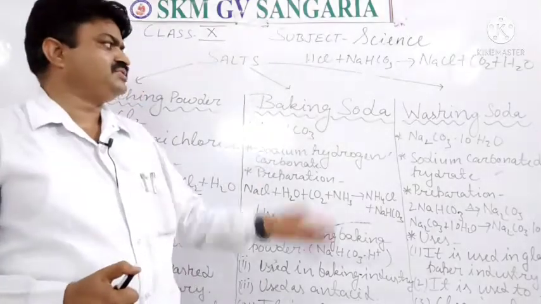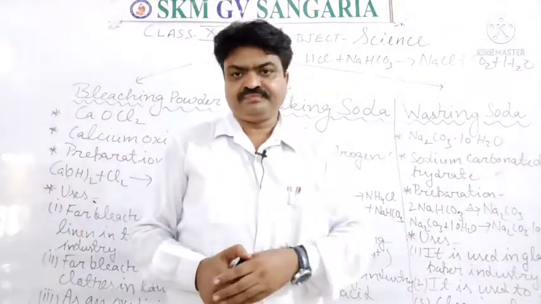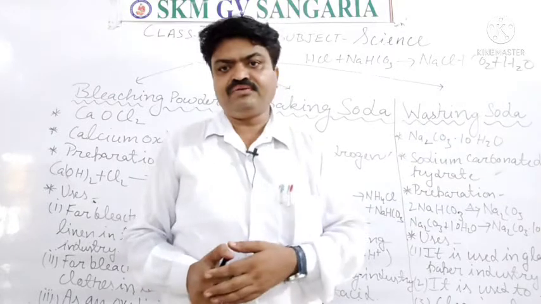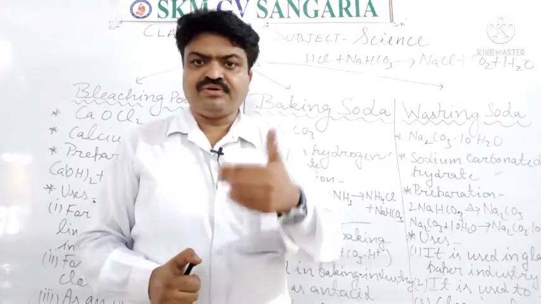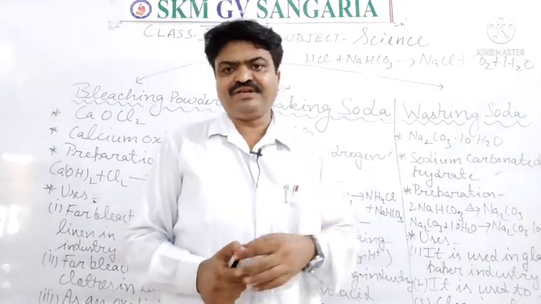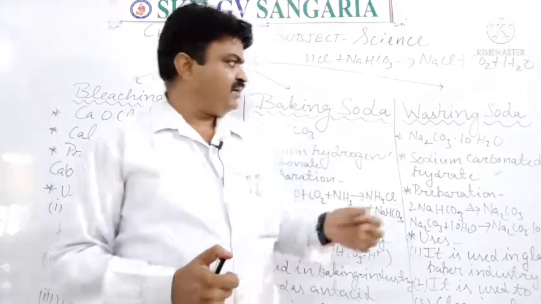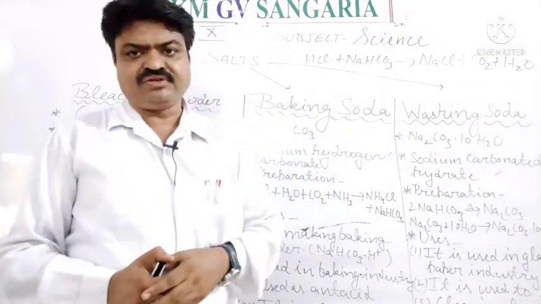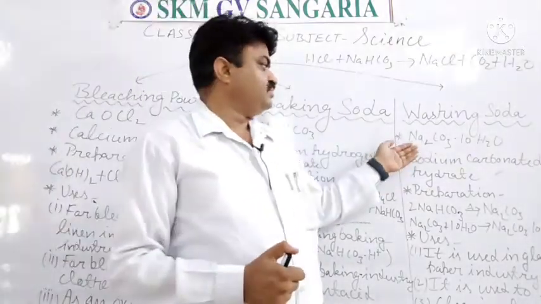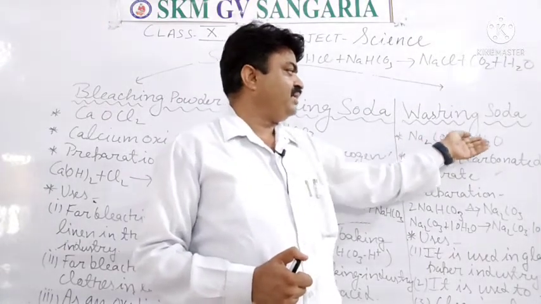The next important soda, student, is washing soda. With the help of this word you can know which soda is used in washing. It is washing soda. And what is the formula of washing soda, student? It is sodium carbonate decahydrate.